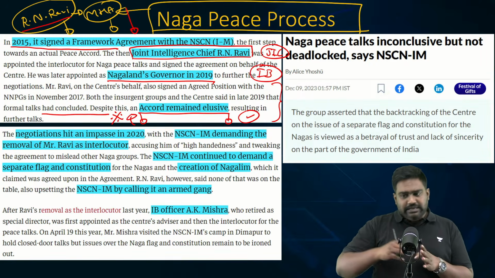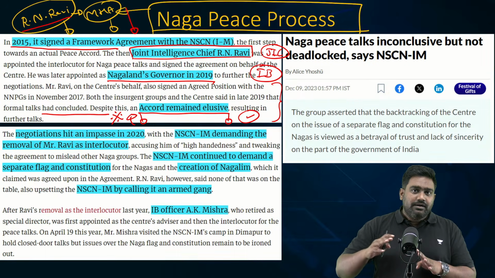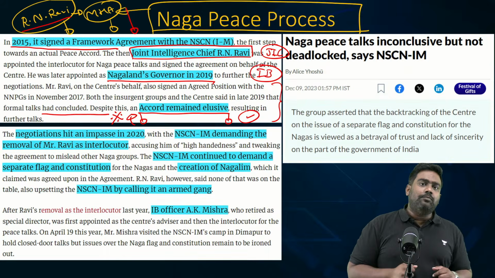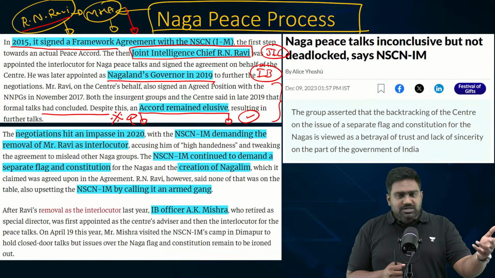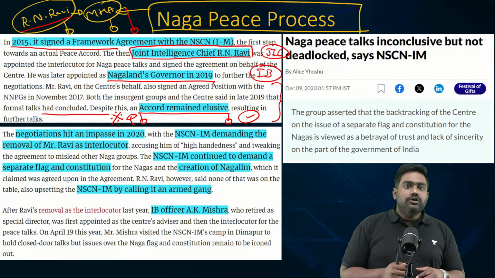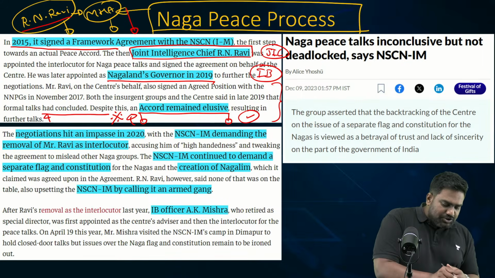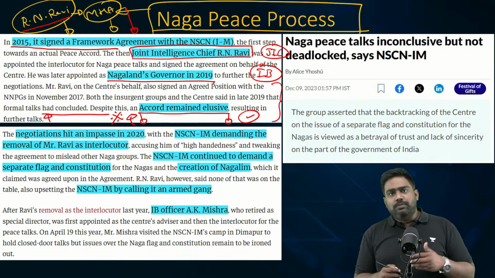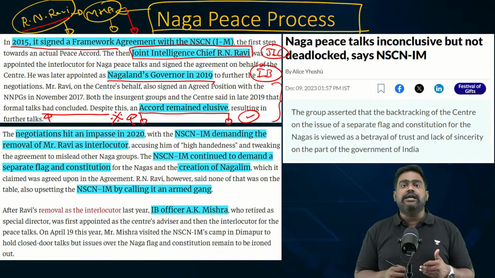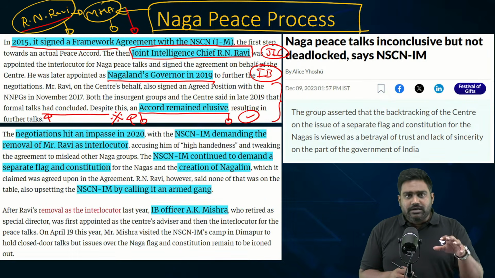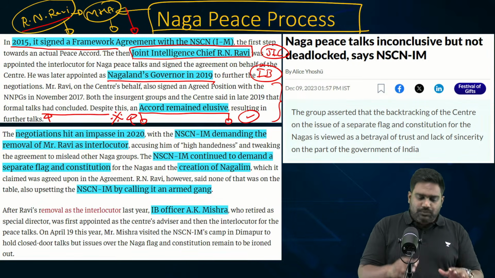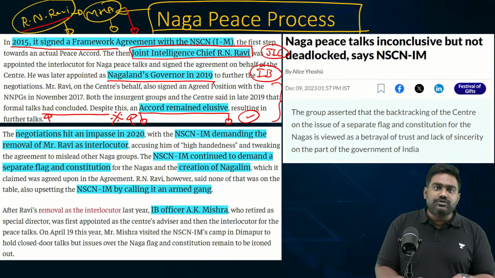Because the Modi government had clearly taken a stand against Article 370 and the same had been abrogated for J&K. So how can those demands be fulfilled for Nagaland? So this was not acceptable to the government. This was a red line. And R.N. Ravi's hardline position of blaming all the fault on NSC and IM and their criminal activities, they were all responsible for the collapse and the failure of these talks.